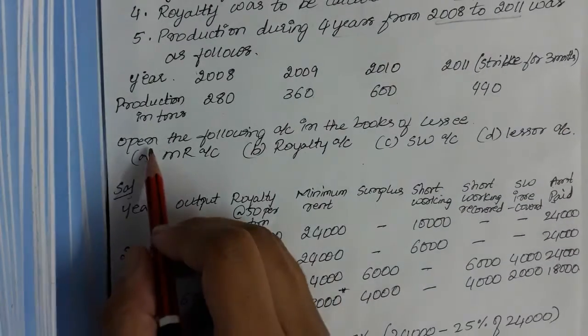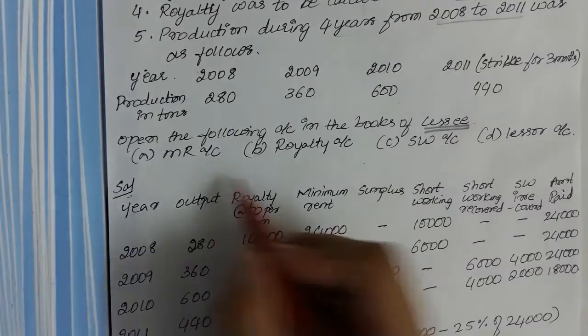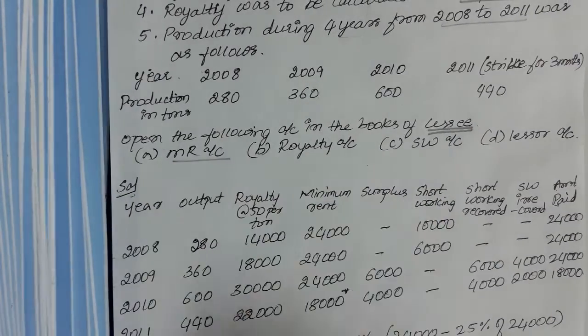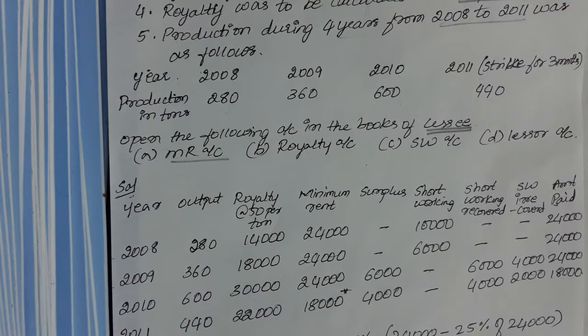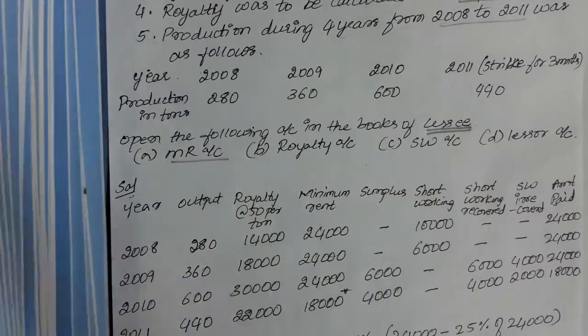What is the production? 280 in 2008, 2009 360, in 2010 600, and in 2011 it is 440. So now, what do you need to do? Open the following accounts in the books of the lessee: minimum rent account, royalty account, short workings account and lessor's account.